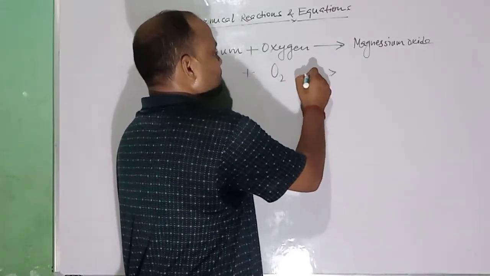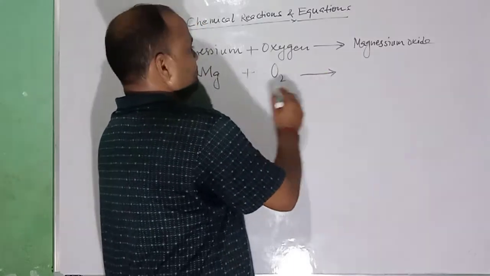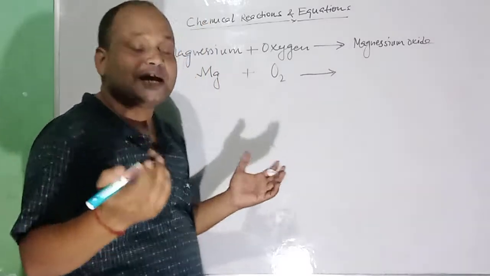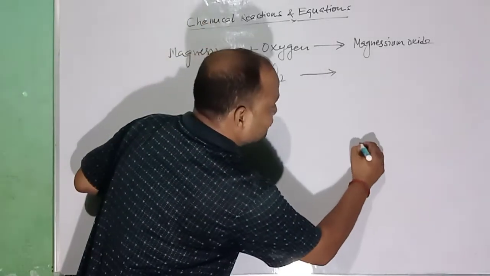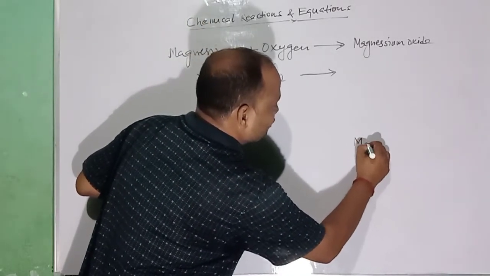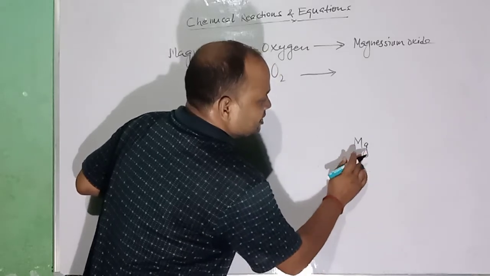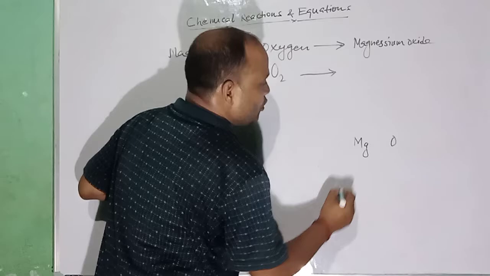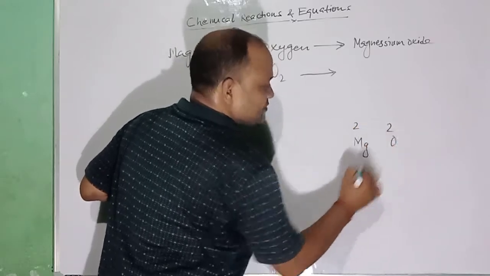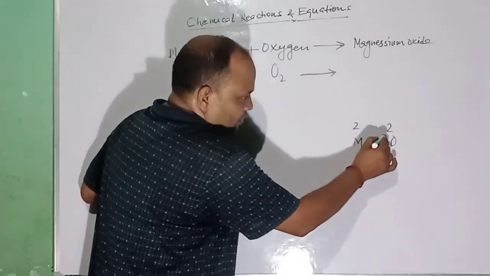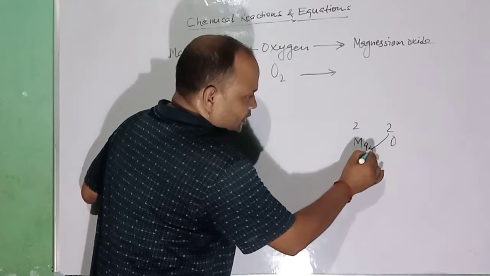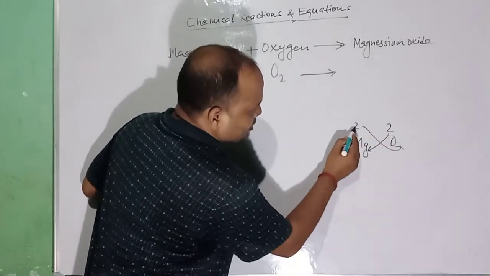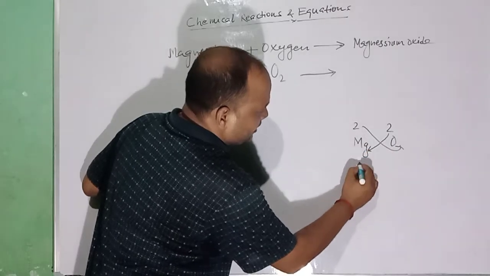Now, how will you write magnesium oxide? For that you have to do some rough work in the beginning. The symbol of magnesium is Mg, the symbol of oxygen is O, and its valency is 2. Now use the crisscross rule. So this 2 will go here, this 2 will come here.